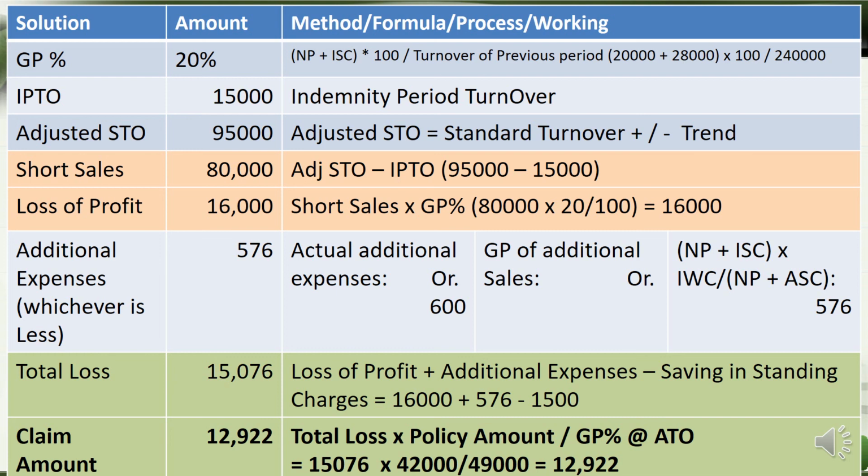As I said earlier, these are the things that we take from the question and calculate based on the formula, and this can be calculated from the table, and we take whichever choice is lesser. Then we easily arrive at the answer, based on the information available in the question, like saving in standing charges and annual turnover calculation based on the gross profit percentage.